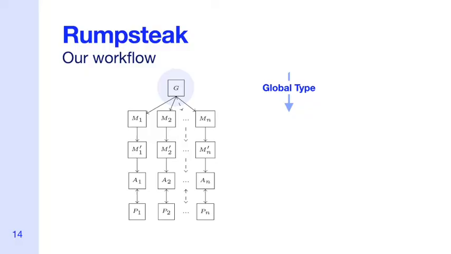Rumpsteak primarily uses what is known as the top-down approach. An application begins with a global type, like the one that we saw for the ring protocol.